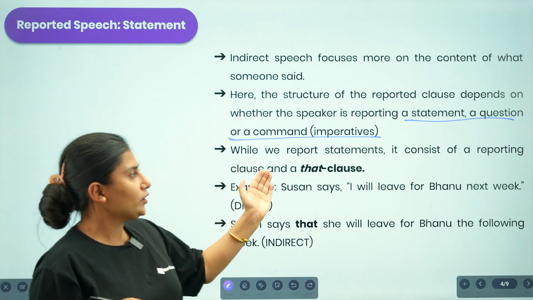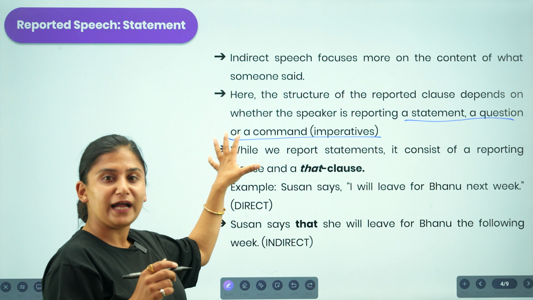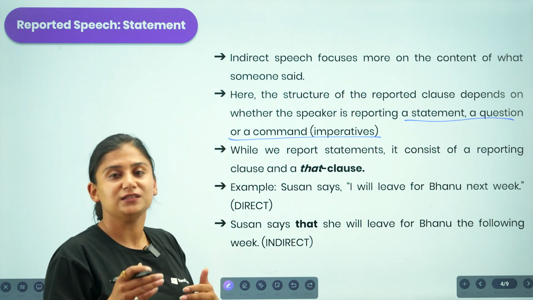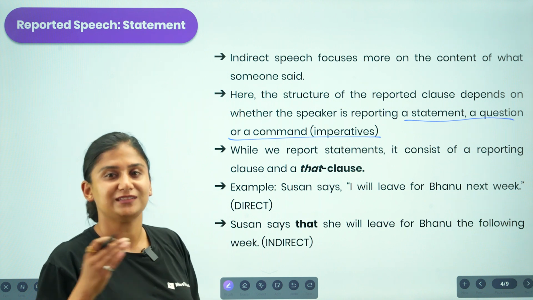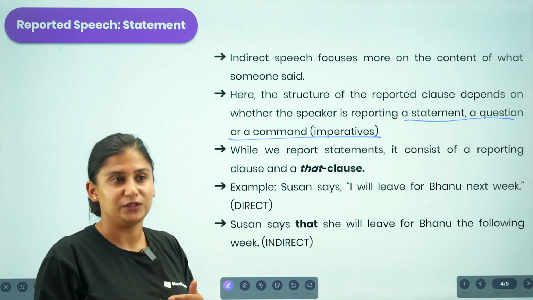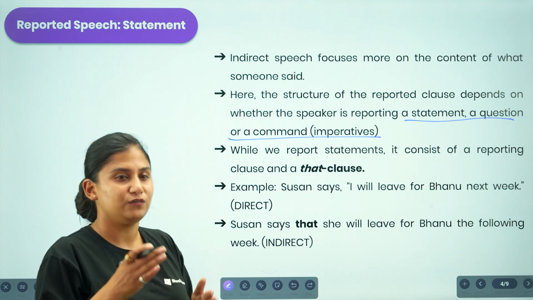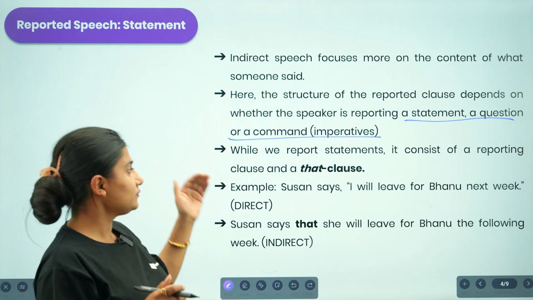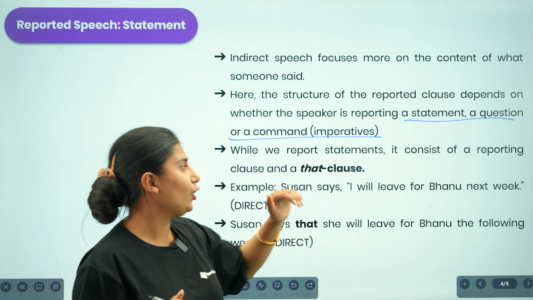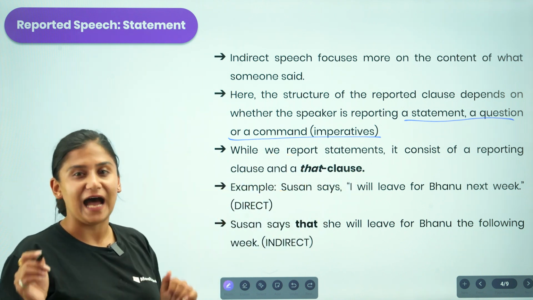While we report a statement, in this slide I'll be focusing majorly on what is to be considered whenever we are changing statements into indirect speech. While we report statements, it consists of the reporting clause and the that clause.